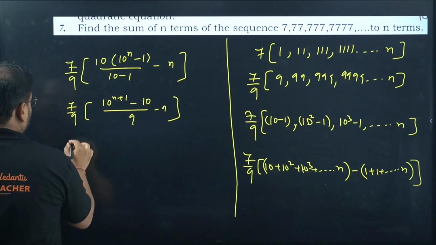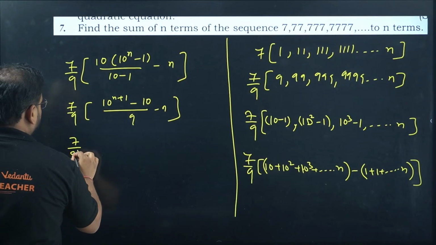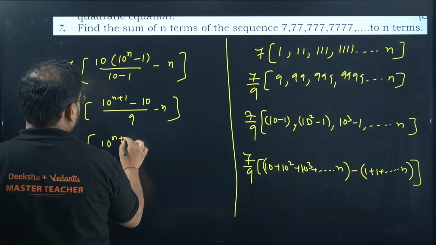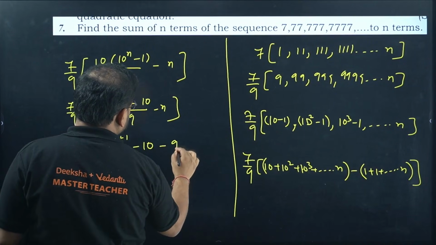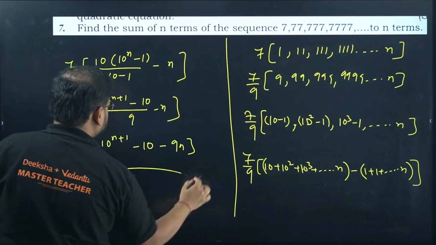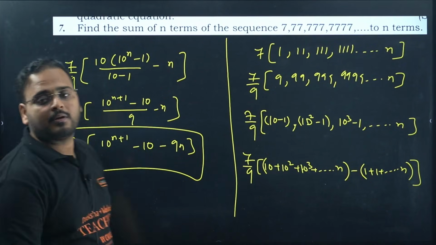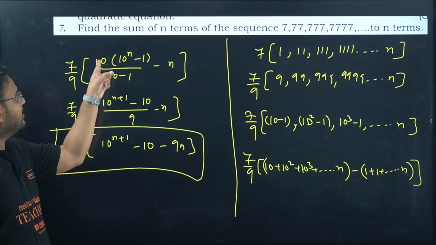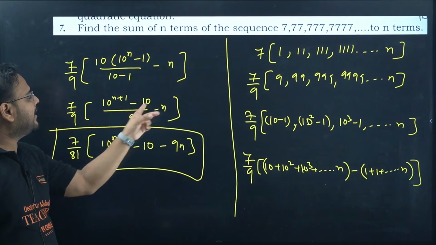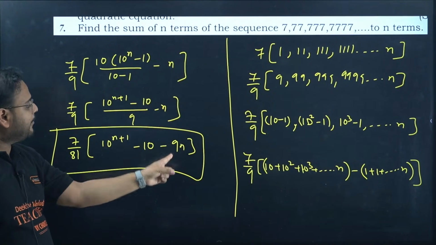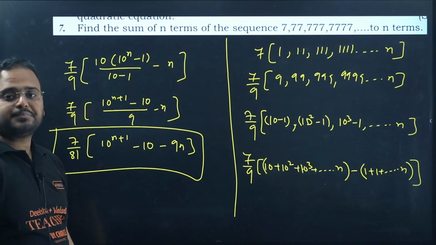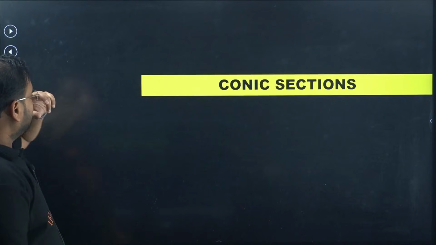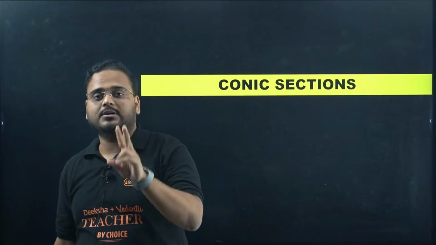Just take 9 common and you will have 7 by 81. Multiplying 9 on this side, 10 power n plus 1 minus 10 minus 9n. This is my final answer. Because I multiplied these two, it becomes 10 power n plus 1 minus 10, and 9 into n becomes minus 9n. Then I take 9 common, so 81. Now this is the end of your second chapter, sequences and series.